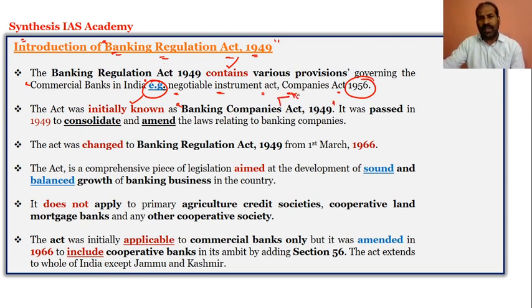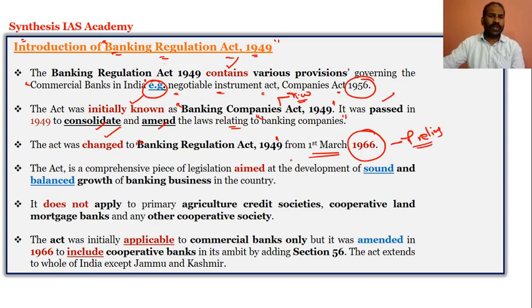So this is a keyword again which you should focus on for the prelims point of view. Prior to the Banking Regulation Act, it was called the Banking Companies Act 1949, and it was passed in 1949 to consolidate and amend the laws relating to the banking companies which were existing prior to 1949. And the name, the Banking Companies Act 1949, was changed to the Banking Regulation Act 1949 on 1st March of 1966. So this is again useful information for the preliminary examination.